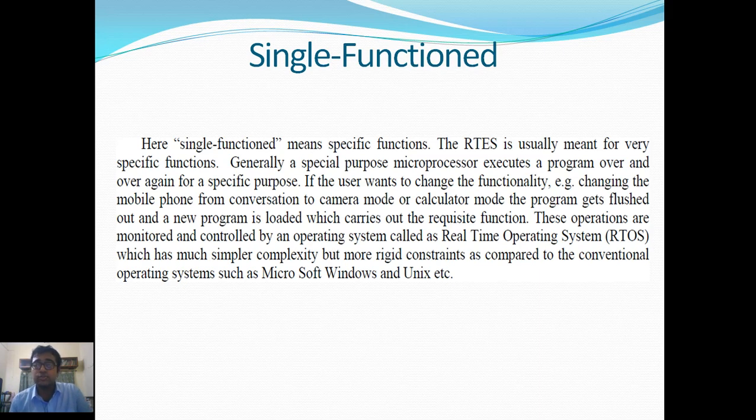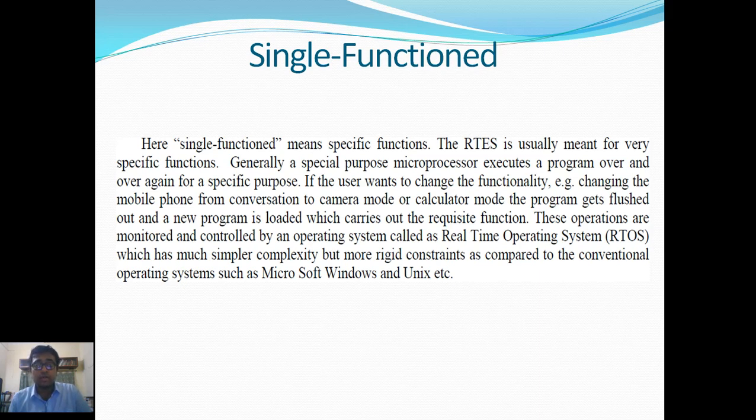The RTS is usually meant for a very specific function. Generally, a special purpose microprocessor executes a program over and over again for a specific purpose. If the user wants to change the functionality, changing the mobile phone from conversation to camera mode or calculator mode, the program gets flushed out and a new program is loaded which carries out the requisite function.